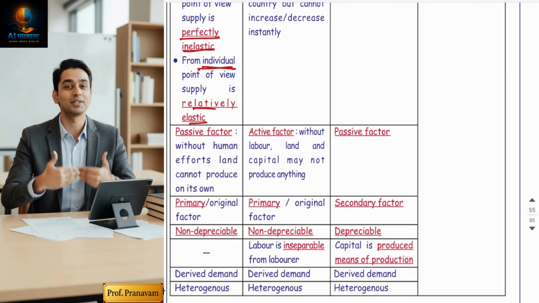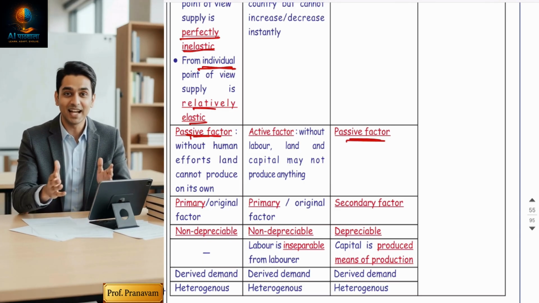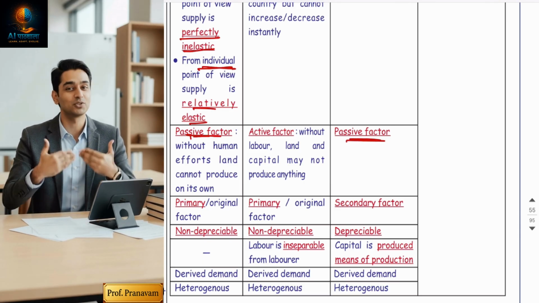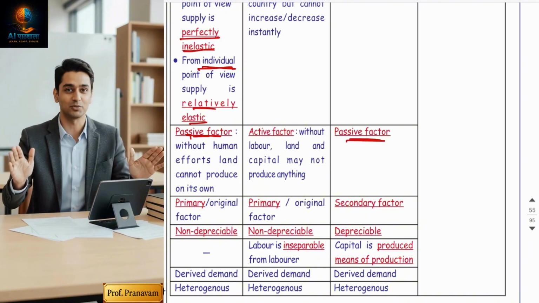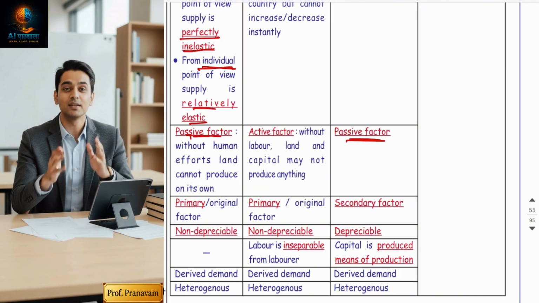Fifth, guys, land is a passive factor and capital is also a passive factor. Land and capital both are passive factors. So what do you mean by passive factor? It means land and capital cannot conduct production on their own. They need the support of labor.